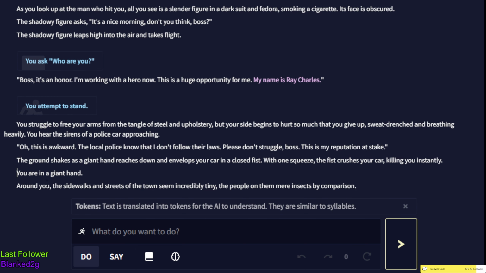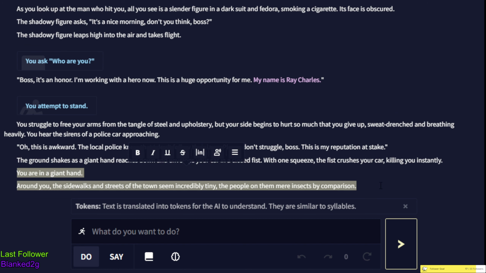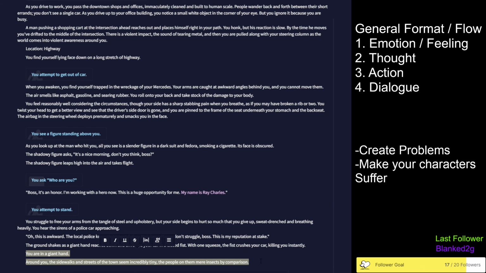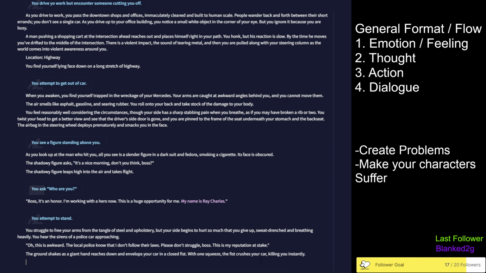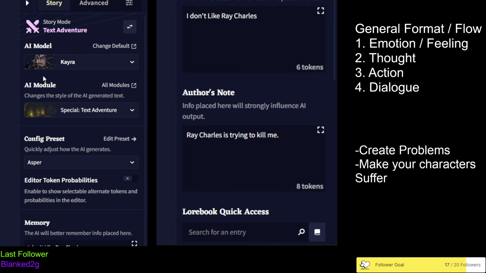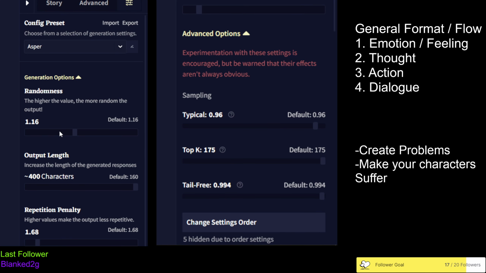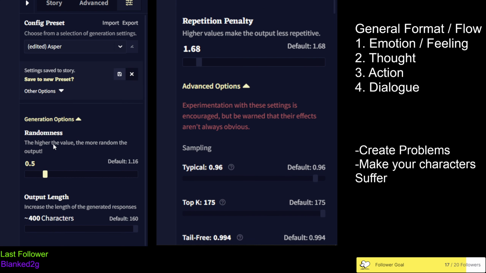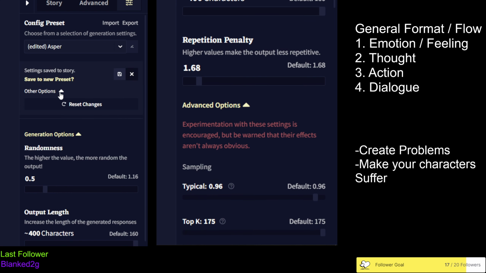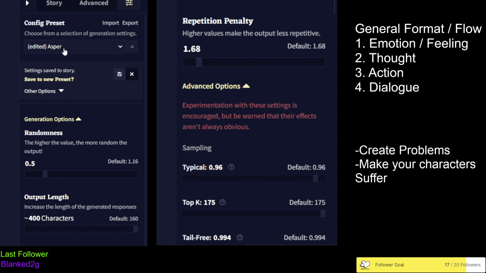You are a giant hand. Like, what is this? So if it starts to give you gobbledygook like that, you could always go back into the settings and change the randomness, right? Like it's given me some super random stuff. And then you can change and add a preset, like changing this up here. So it can be less random, so then it could actually be Ray Charles talking to you.